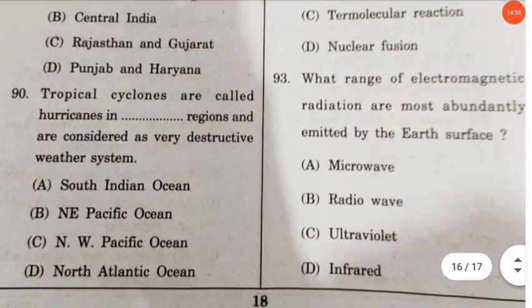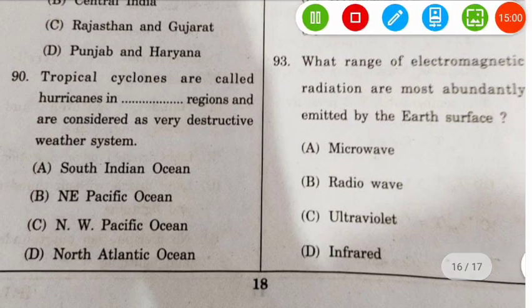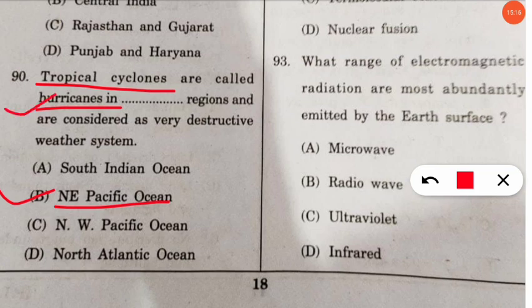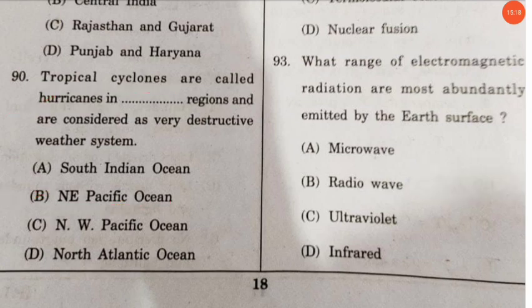Coming to the next thing, the brother of thunderstorm, that is cyclone. So the question is, tropical cyclones are called hurricanes in which of the following regions and are considered as very destructive weather system? So here the correct option will be option number B. In the Northeast Pacific Ocean, tropical cyclones are called as hurricanes. Let's move to the next question.